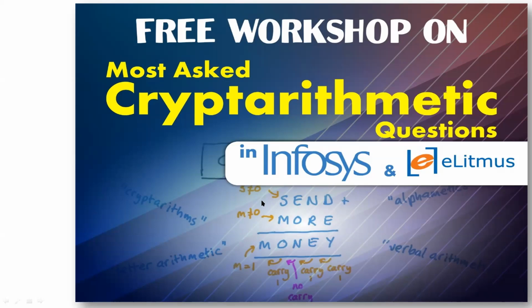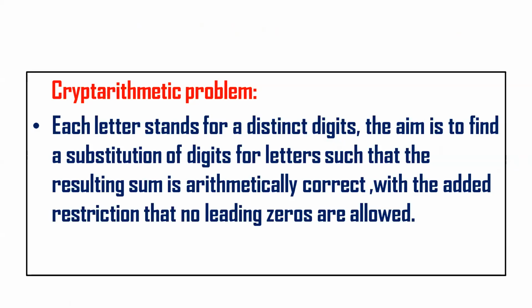First, we'll try to understand. Crypto arithmetic is basically arithmetic questions, given in a crypted format. That means it is basically verbal arithmetic, where each and every number is coded as a different alphabet. You have to follow some set of rules before solving these questions. These are the rules we have to follow. Each and every letter stands for a distinct digit.